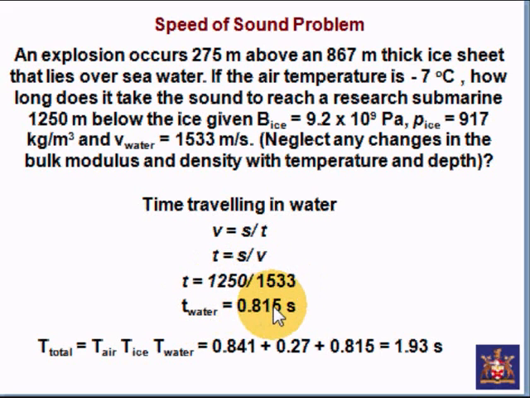Plug and chug again, and we get 0.815 seconds, and the total time is the time in air plus the time in ice plus the time in water. Do an addition, a small little number, 1.93 seconds, and that's all it takes for the sound wave, the sonar if you like, to make its way down to the submarine.